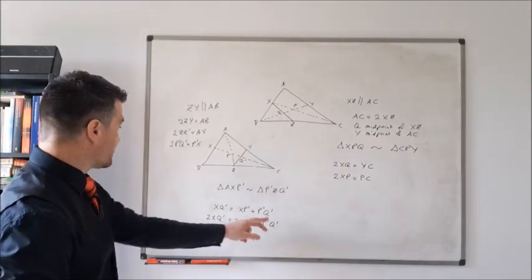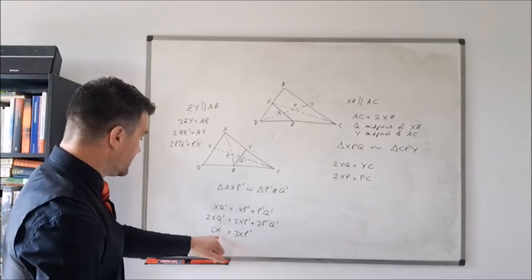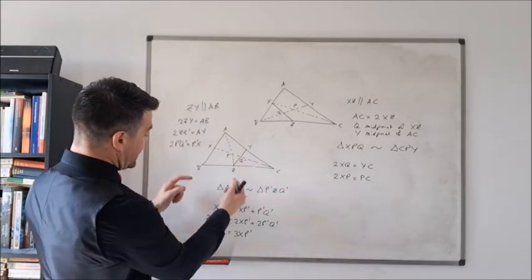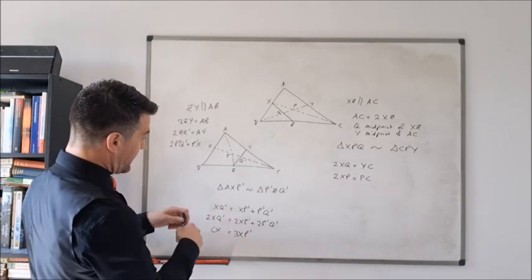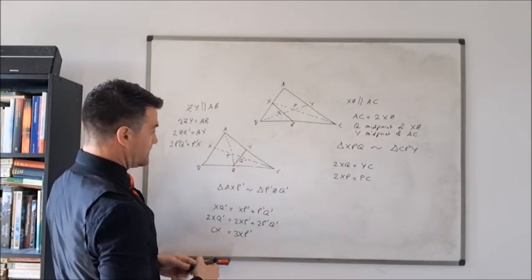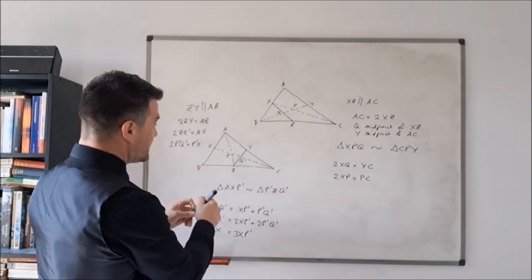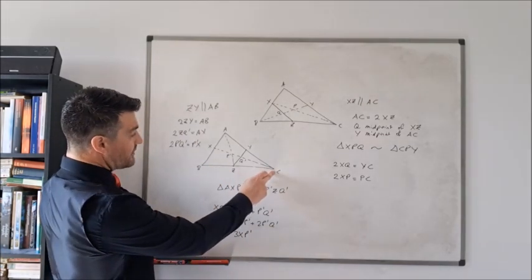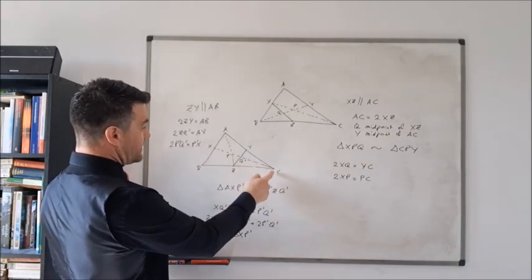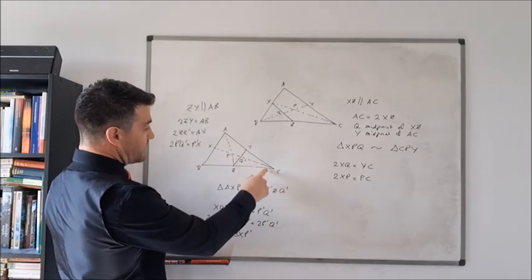Okay, so 2P primed Q primed is equal to P primed X, or XP primed. So that means that XP primed is a third of the length of XC. So P primed, in other words, lies 2/3 of the way along the line segment between C and X, 2/3 of the way along that line from C.